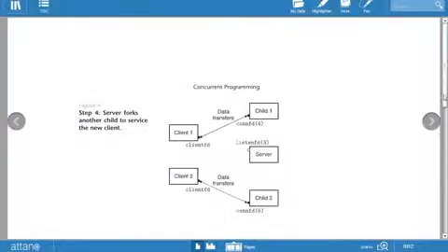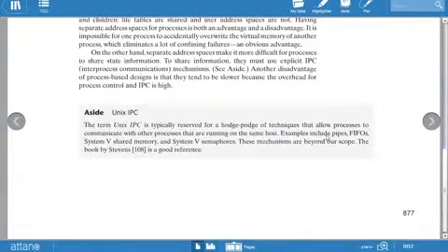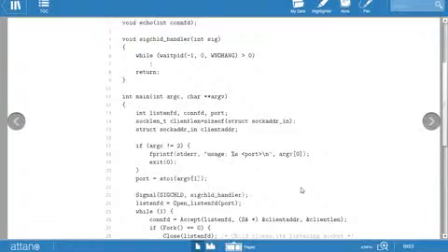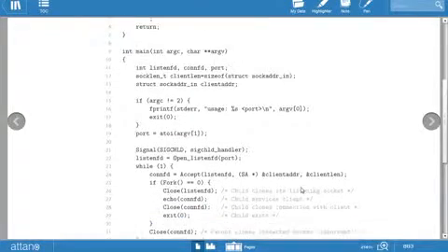So in simple terms, if a question arises, what is IPC? IPC is a technique that allows different processes to communicate with other processes that are running on the same host. That is, if there are 4 clients running on the same server, then IPC means inter-process communication on the same server. Those 4 clients can communicate with each other. That's why it is known as inter-process communication. That is, within the server, different processes and different clients can communicate. The condition is that it is on the same server, on the same machine.